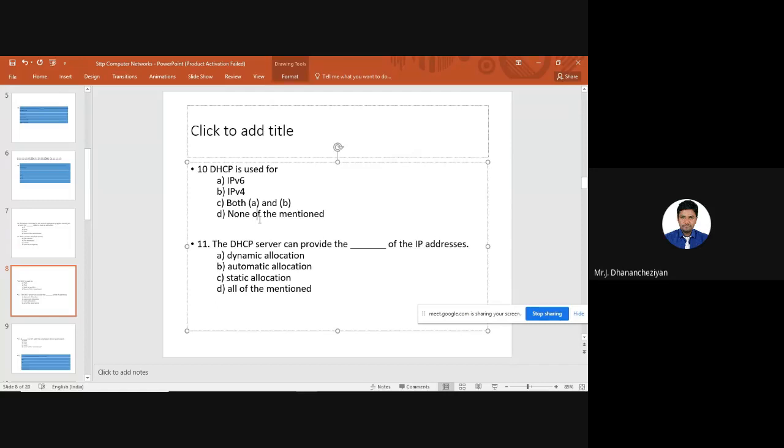So dynamic allocation is lease based allocation. Once a computer closes its DHCP session, for example, I am giving my DHCP duration as 2 days, after 2 days the IP address I used will automatically go back to the DHCP database. So for answering this question, the option will be A, dynamic allocation. So a DHCP server can provide dynamic allocation of IP addresses.